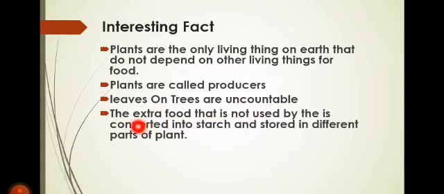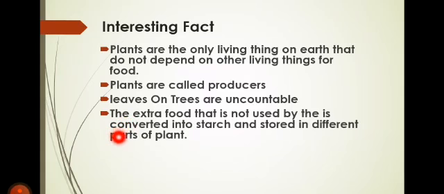So, a lot of food is prepared in the plant daily in the presence of sunlight. Okay? And plants do not make their food at night because at night there is no sun. So, when the plant makes its food during the day, there is a lot of food prepared by the plant.